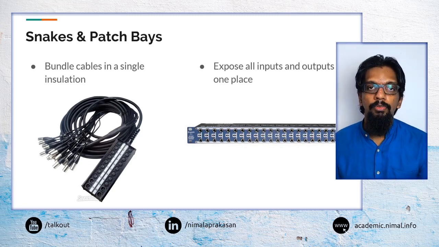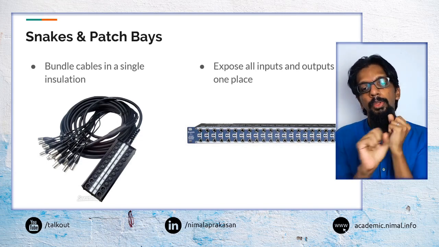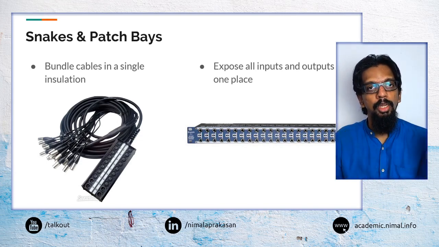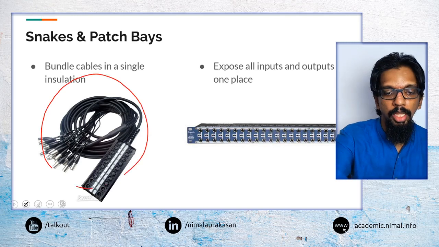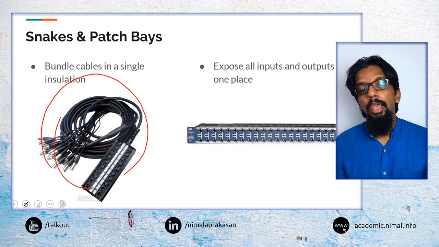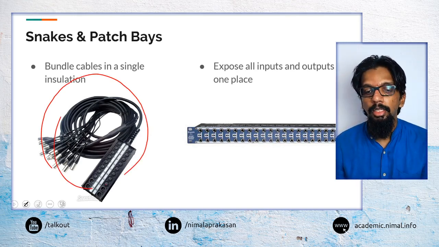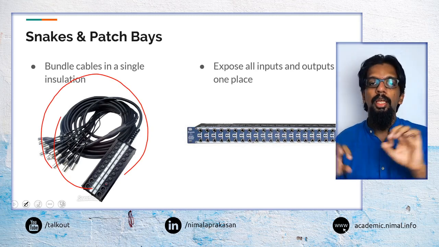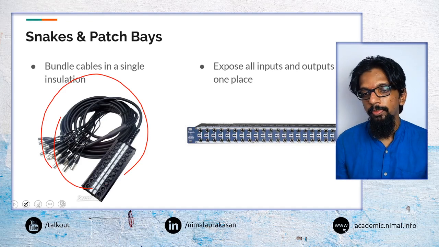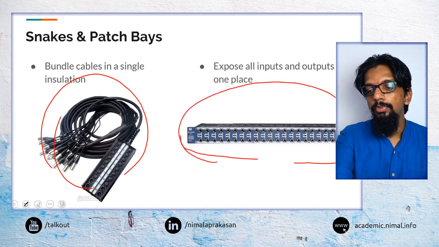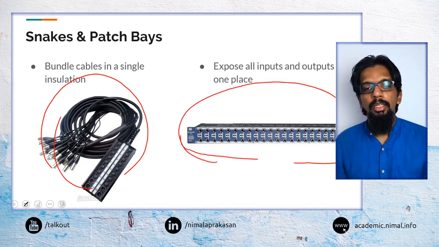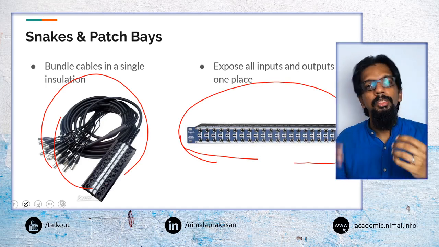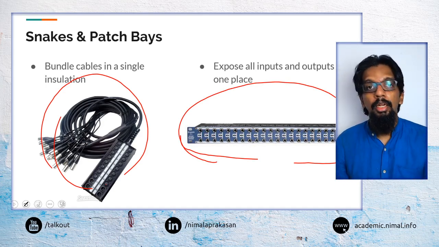To do that, we will combine all of them into a single core of insulation, and we put these in what are called cable snakes or snake bundles. They carry a large number of inputs and outputs together and connect at both ends. And in some places we will use what are called patch panels, similar to the patch panels we have in networking.